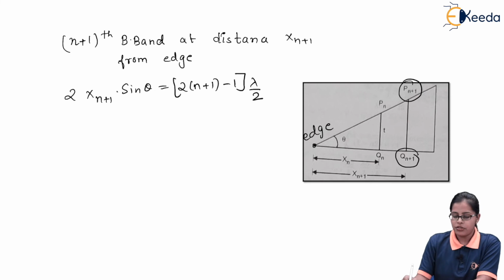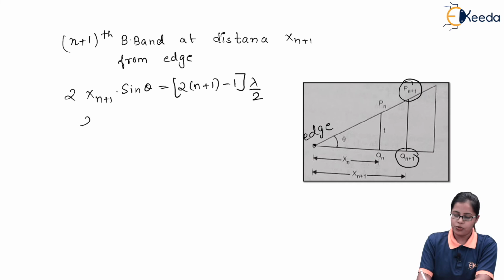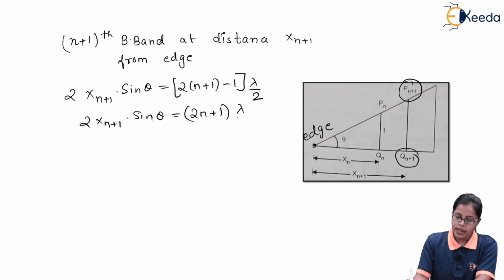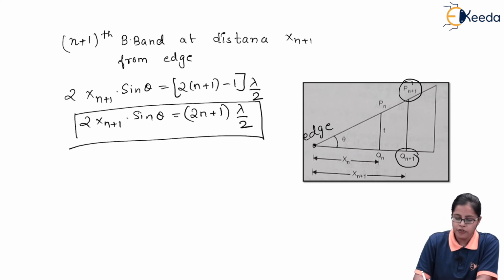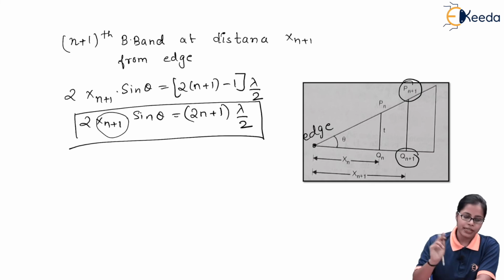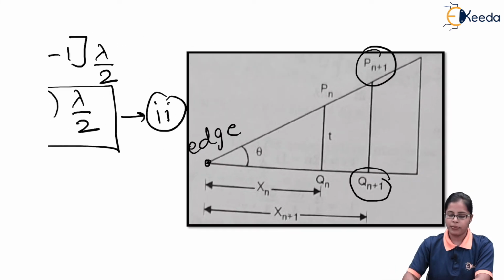And ultimately we get 2xn plus 1 sine theta is equal to, on the right hand side, 2 into n plus 1 in a bracket, minus 1, lambda by 2. So this is the condition which we obtain for the n plus 1th bright band at a distance of xn plus 1 from the edge of the wedge. So we have written two equations over here, one for the nth bright band and this one for the next, that is the n plus 1th bright band.